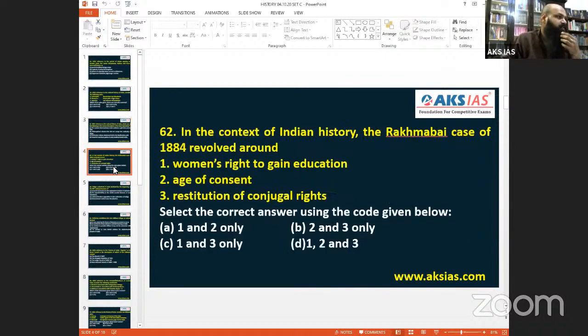Then coming to 62. Okay, next one. In the context of Indian history, Rakhma Bai. Rakhma Bai, please understand, is a very important personality in India. This is something on women empowerment and social justice. Historically, they are bringing in women empowerment, feminism, and social justice.